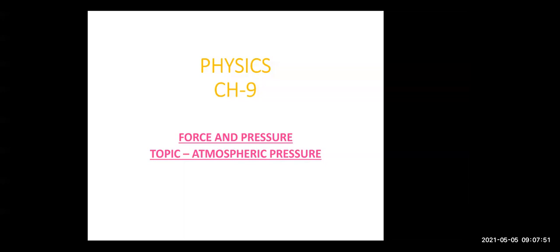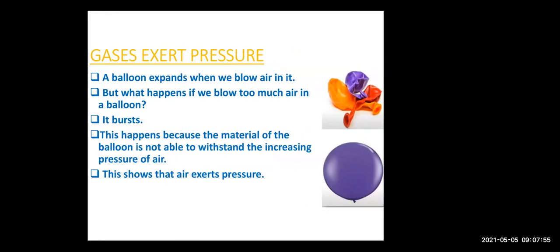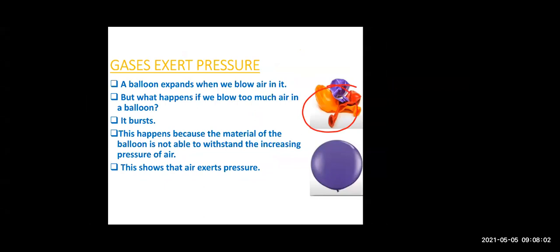Let's start with it. Now, children, we have seen balloons, right? These are the balloons over here. If you blow air in it, what will happen? The balloon will expand. If you go on blowing excess air in it, then the balloon may burst.